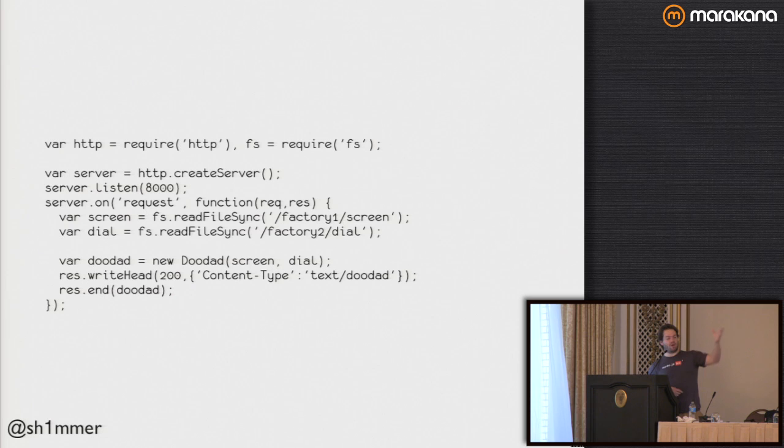This is much easier to write if I pick some other language, but in Node it would look something like this. I get a request, and then I read a file from the 2 different servers, and they bring the parts and they deliver them, and readFileSync gives me a massive thunk. Here's a delivery of parts, right? Here's all of it in one go. And this is classically how we build stuff.